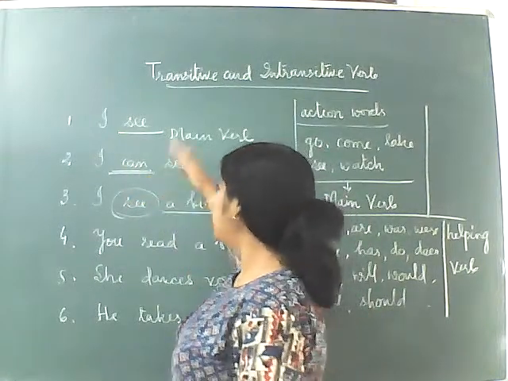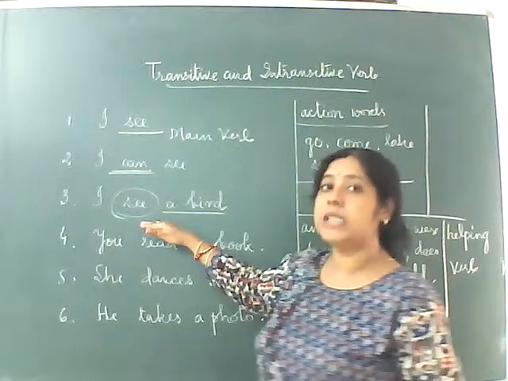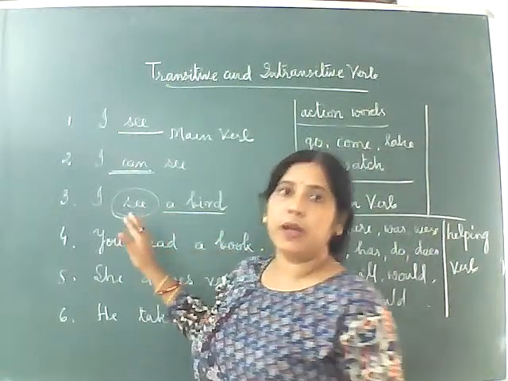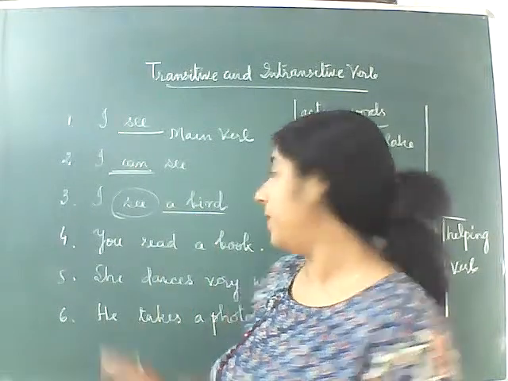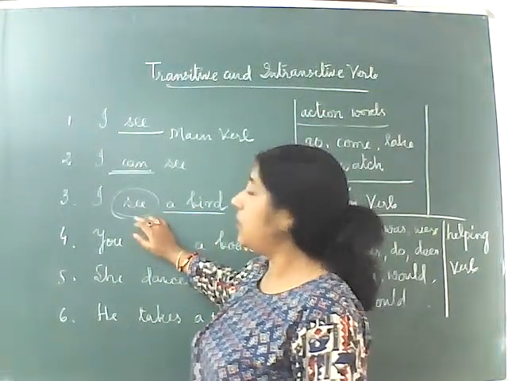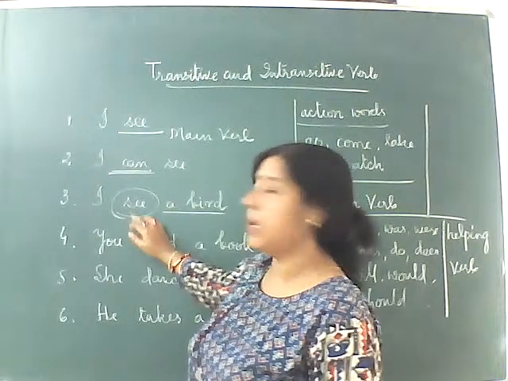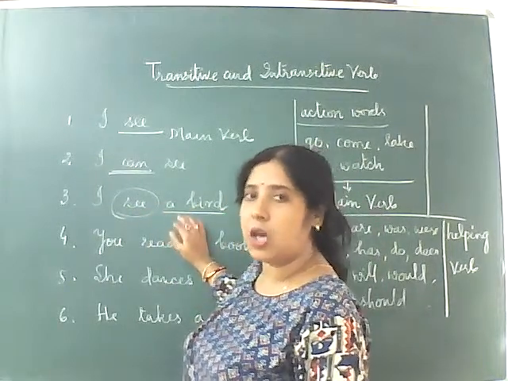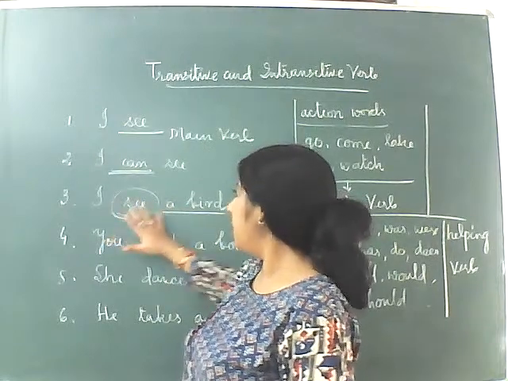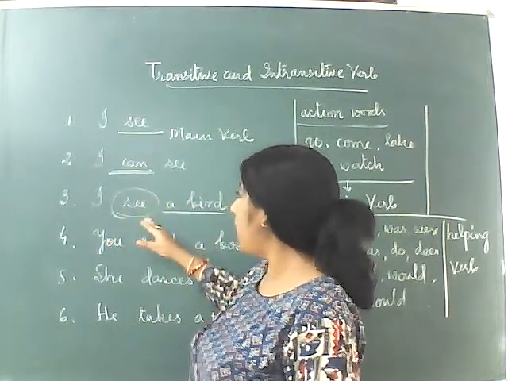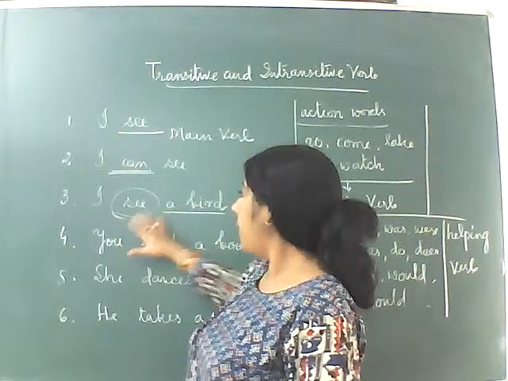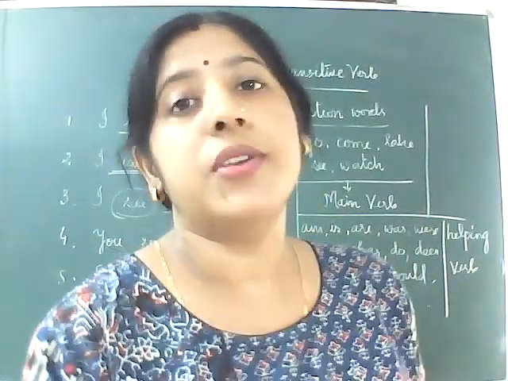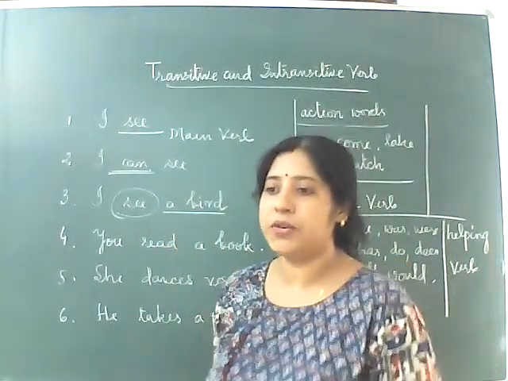So I can see. But in example 3, what have I written? I see a bird. In this example, see is called a transitive verb. Why? Because this verb is followed by an object. Here a bird is the object. So here we have a main verb and an object. A verb which is followed by an object, we call it a transitive verb.